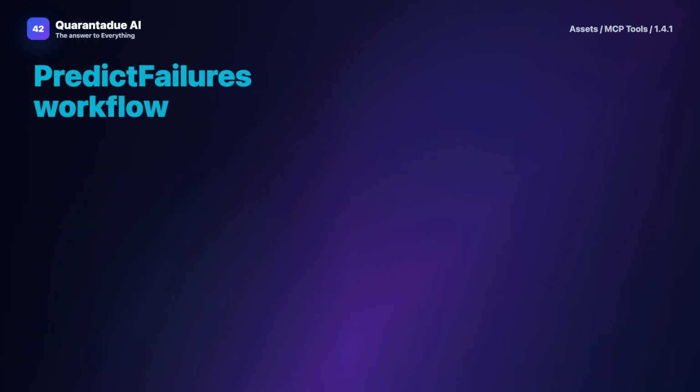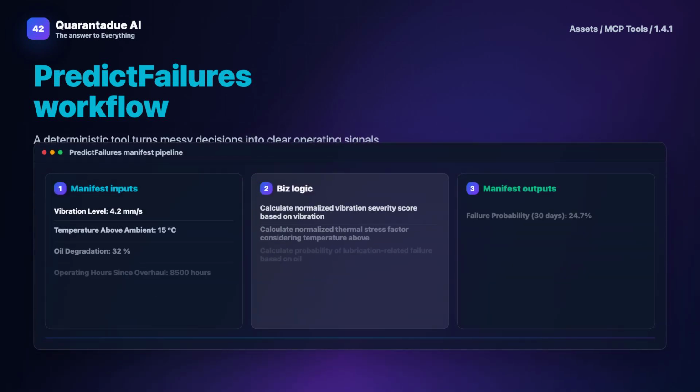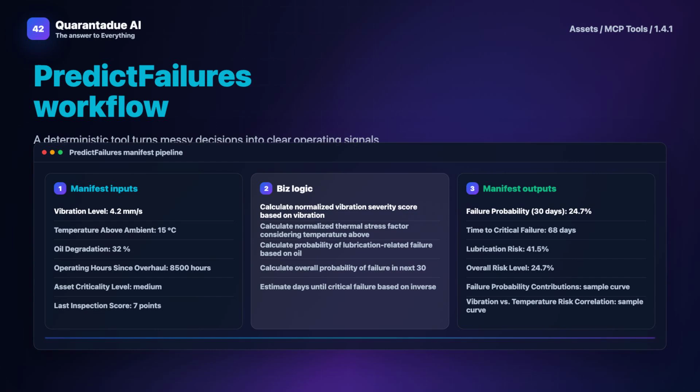PredictFailures automates data ingestion from various sources, establishing normal baselines for each asset. It then runs continuous calculations to update failure probabilities. Every prediction comes with an audit trail, showing how the model arrived at its conclusion, which is crucial for compliance.